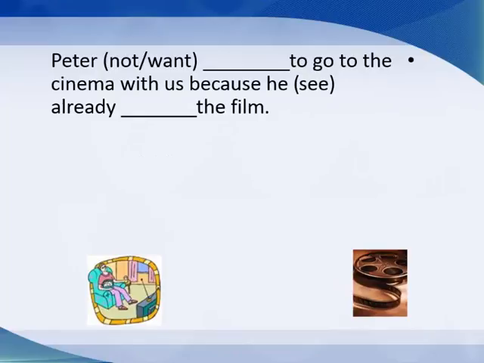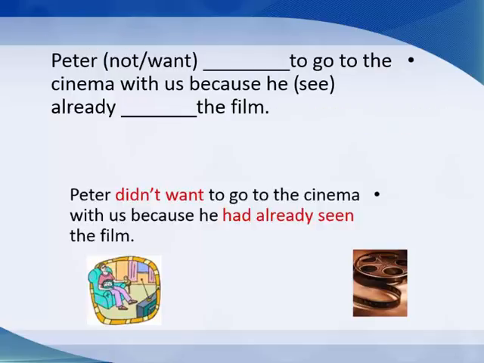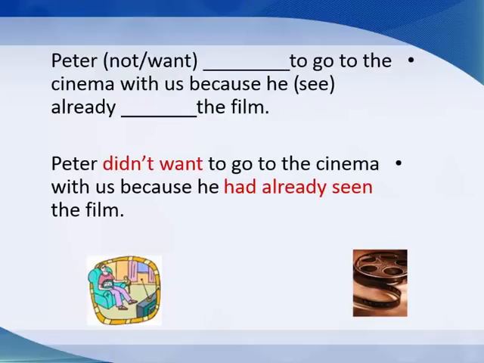Another example, Peter would not want to go to the cinema with us because he see already the film. Peter didn't want to go to the cinema. It's the negative of the past simple tense, using did not with the main verb or with the base form of the verb. Why? Because he had already seen the film, before he had seen the film, so he didn't want to go with us.